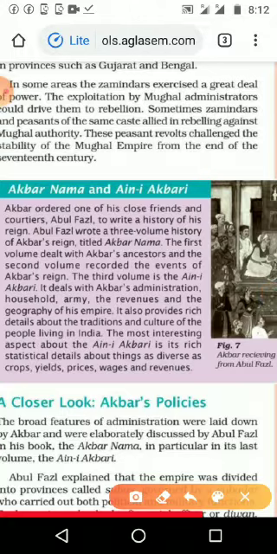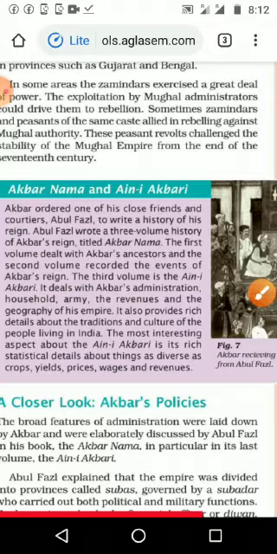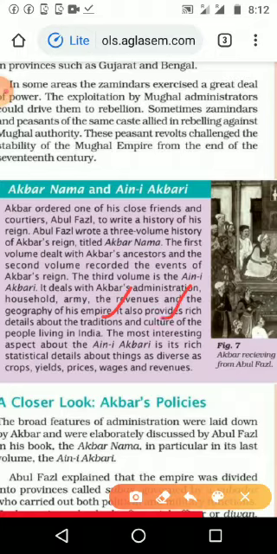So the first book is about the ancestors, the forefathers of Akbar. The second book is about the main events, the different fights with neighboring countries and other things. Then the third one, a very important one, covers administration, household, army, revenue and the geographical area of the empire. It also provided rich details about the tradition and culture of the people living here in the Indian subcontinent: how the people lived, what their tradition and culture were. It is given very clearly in this book.